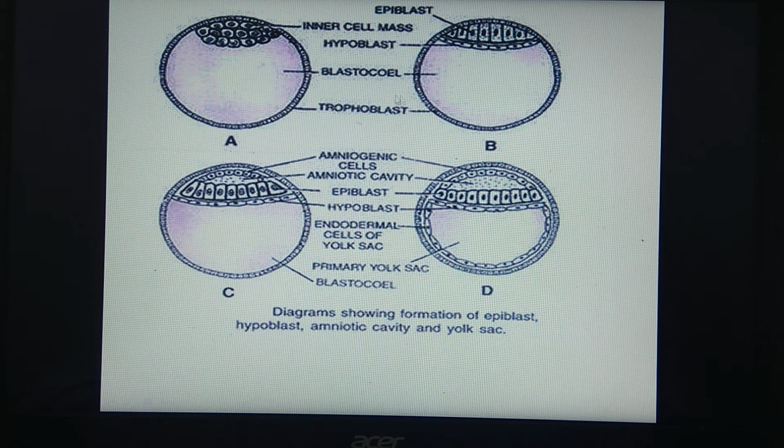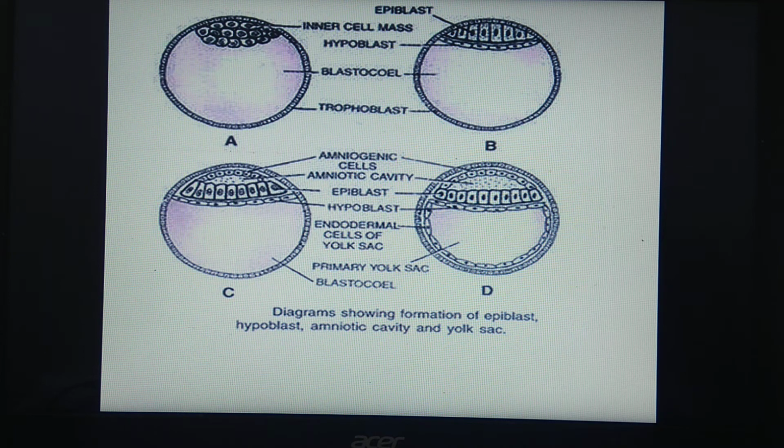This fluid filled cavity is called the blastocoel, and these are the cells of the inner cell mass, labeled here. These cells start showing morphogenic movements. What are these movements and what kind of cells are developed? We will see.